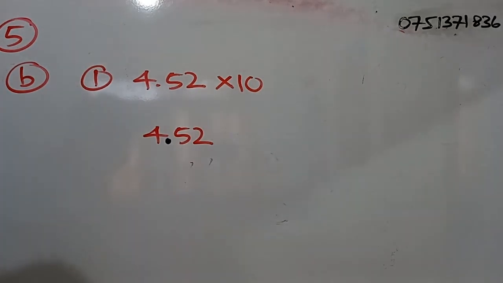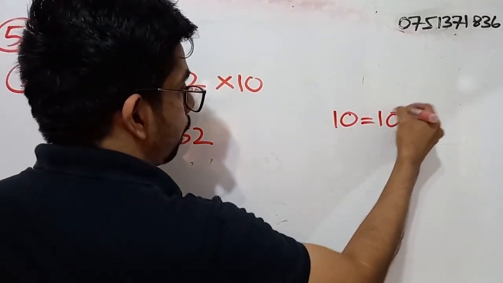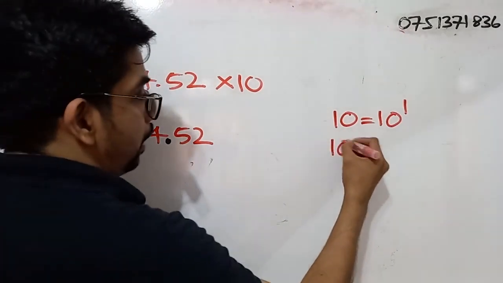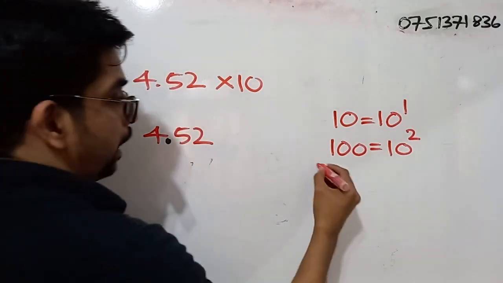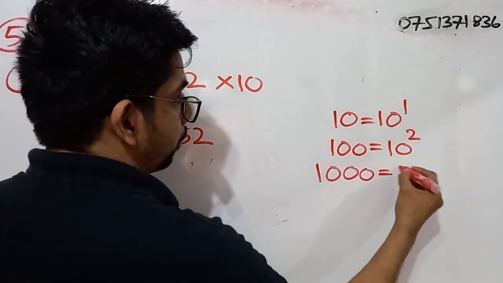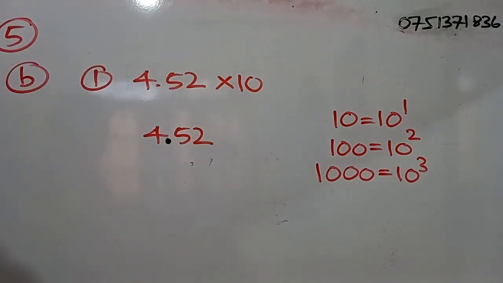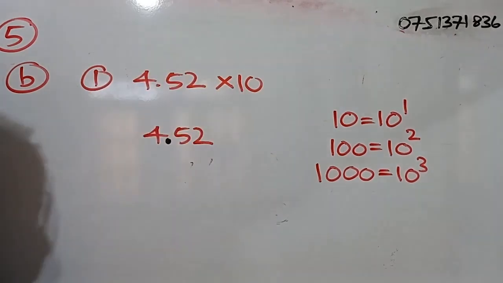If we take the number 10, we know that is 10 to the power 1. If we take 100, what is that? 10 to the power 2. If we take 1000, what is that? 10 to the power 3. So 10 means 10 to the power 1. So we are multiplying a decimal number by a power of 10.